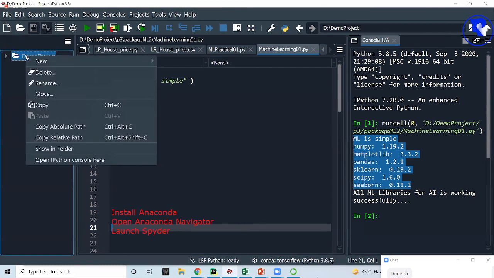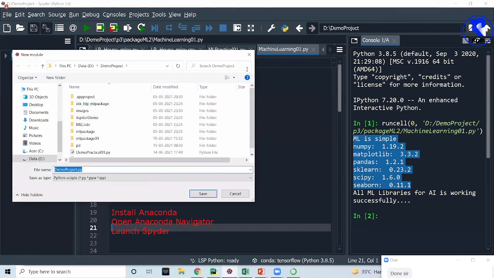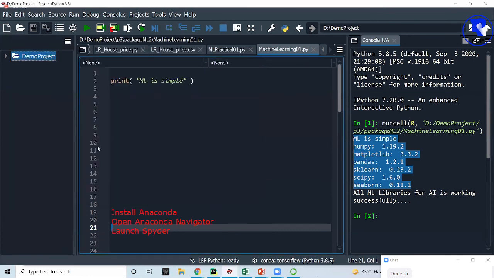Now right click on the project, go to the new, and there is an option Python script. Select that. It will ask you to create a new file. You can write down any file name, like demo practical or AI practical 01, or machine learning 01, any name, and click on the save button. You can see that one file has been opened. And here, this is the code area where we can write some code.